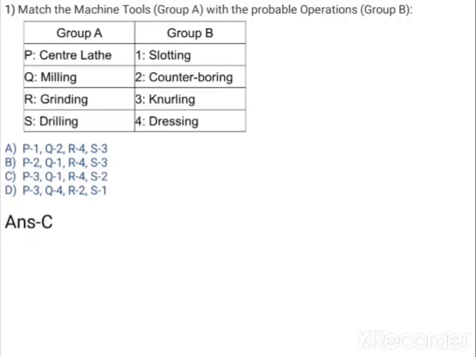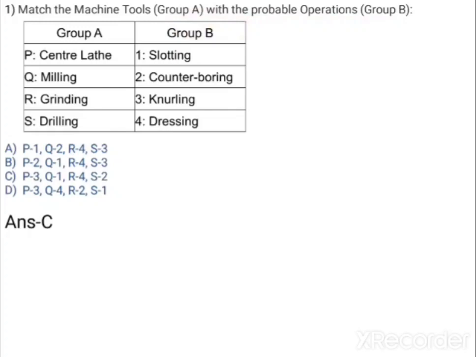Already you have given a test on machine tool. So today we are going to see the solutions of machine tool test question number 1 to question number 15. So this is the question number 1. Match the machine tool group A with the probable operation group B. So from this P, Q, R, S you have to pick up the correct option from B.